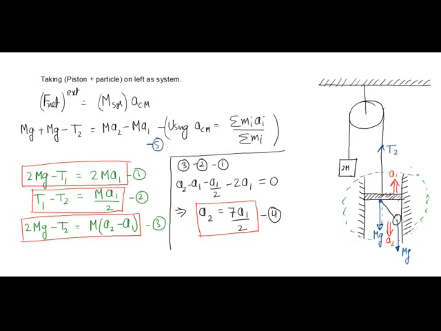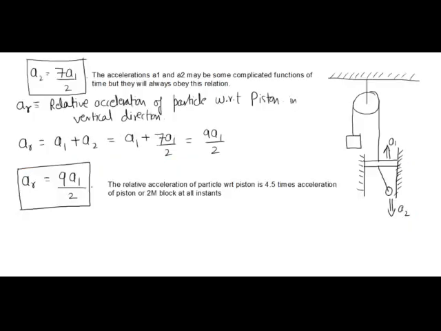But at any instant, they will be related by this relationship. So at every instant, the vertical component of acceleration of the particle will be 7 by 2 times the vertical component of acceleration of the piston. So A2 will be equal to 7A1 by 2 at all instants.